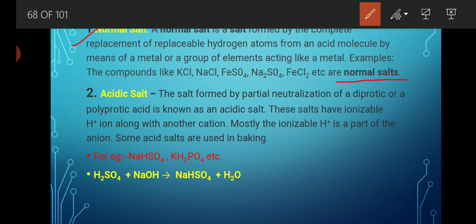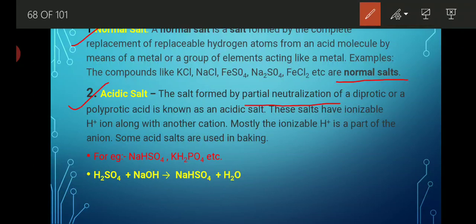In that, the hydrogen atoms are completely replaced by the bases, and by this a new type of salt is formed. Now, acidic salt. Acidic salt is that type of salt which is formed by the partial neutralization of an acid. Partial neutralization means when the base is not capable enough to neutralize the complete acid.